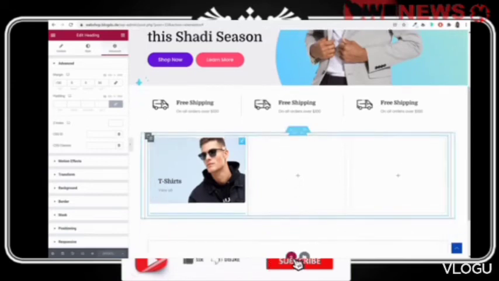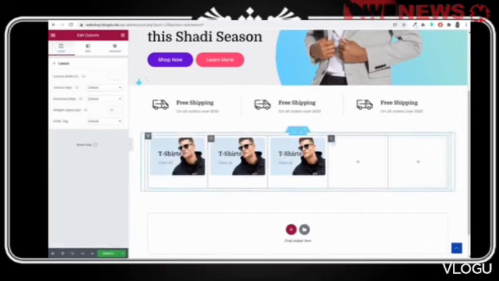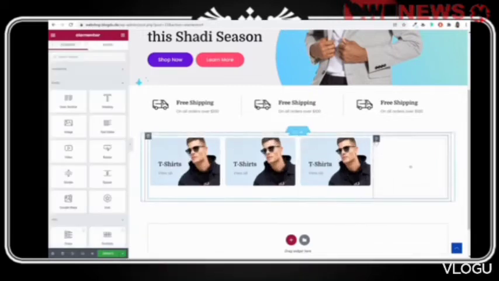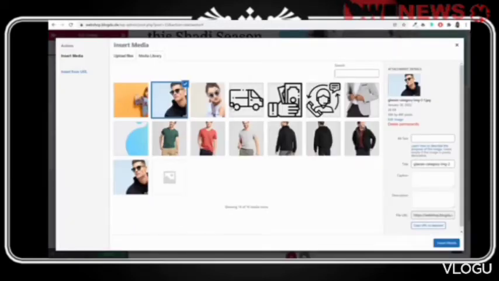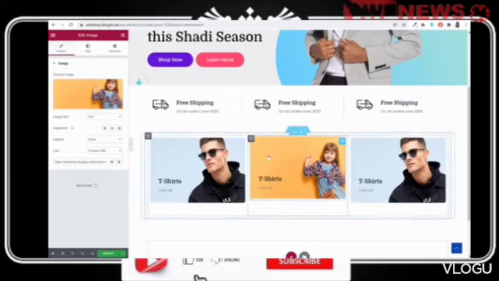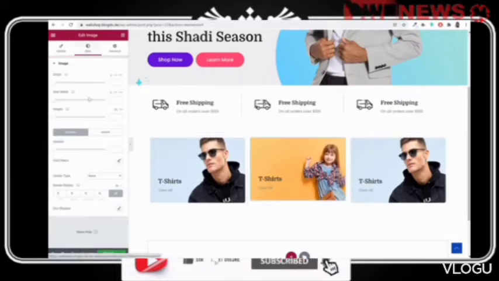Now similarly you can just go ahead, and I'll actually do one thing. Right click over here, duplicate it, right click, duplicate it, and then right click and delete these empty columns. Now for the second one, click on this thing, change the image. Let's select maybe this image and change the text. Also change the link. Remember to change the link.